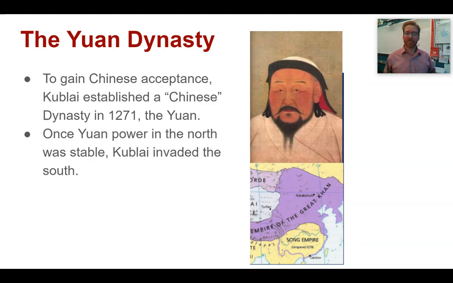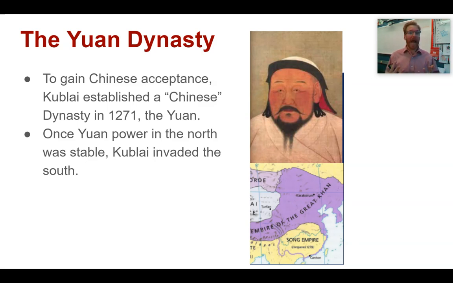Now, in order to gain acceptance of the Chinese and the backing of the Chinese people, Kublai establishes a Chinese dynasty in 1271 called the Yuan Dynasty, taking this Chinese cultural step to be more accepted as a Chinese ruler. Everybody knows he's a Mongol.